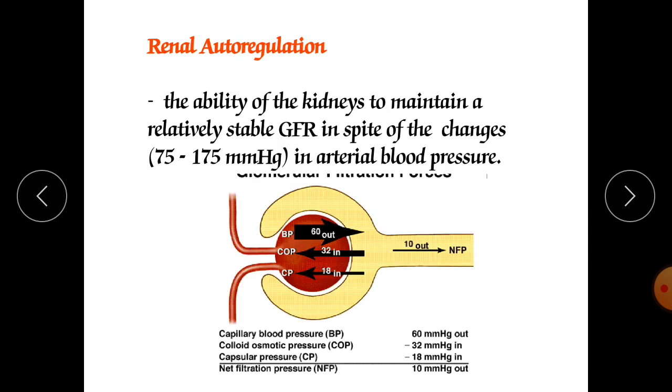Renal autoregulation: the ability of the kidney to maintain a relatively stable GFR in spite of changes in arterial blood pressure from 75 to 175 mmHg.